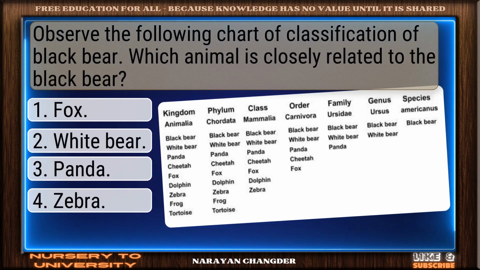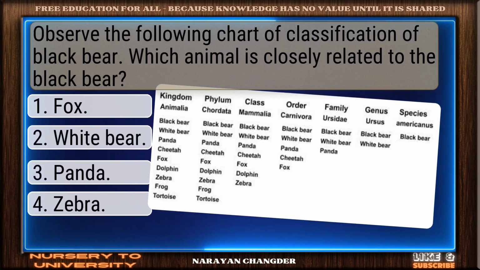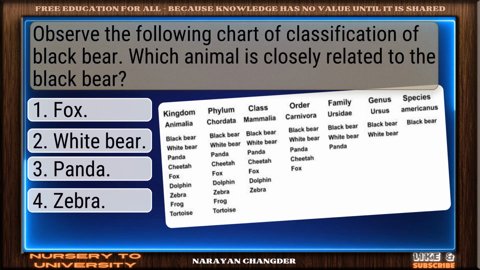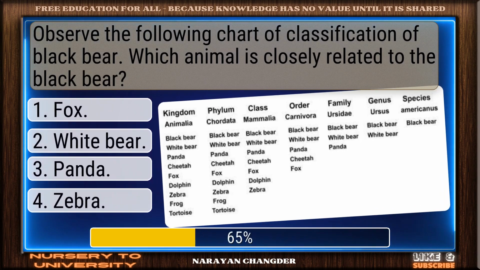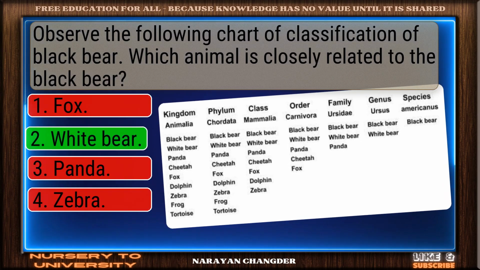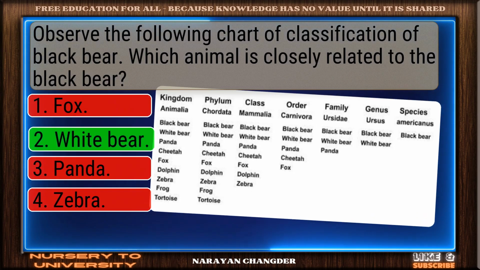Question number 3. Observe the following chart of classification of black bear. Which animal is closely related to the black bear? On track, white bear is the correct answer.